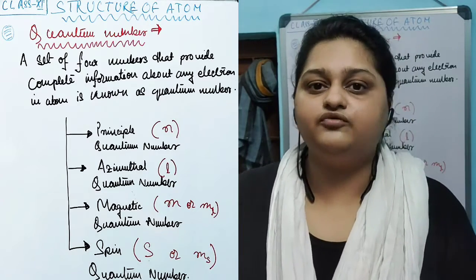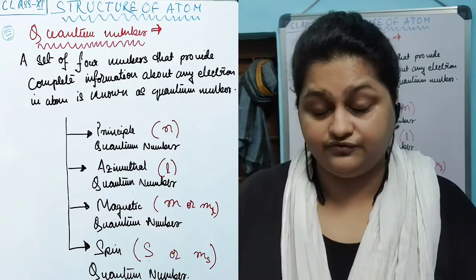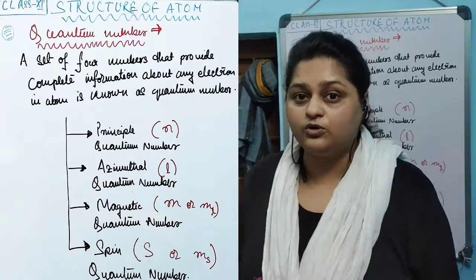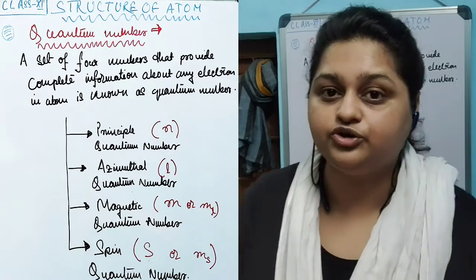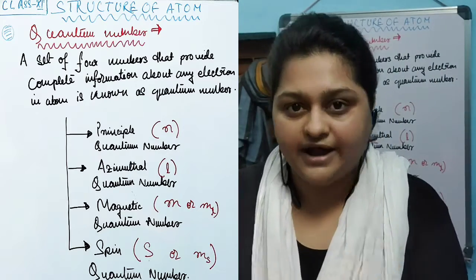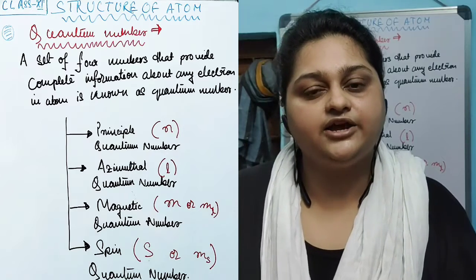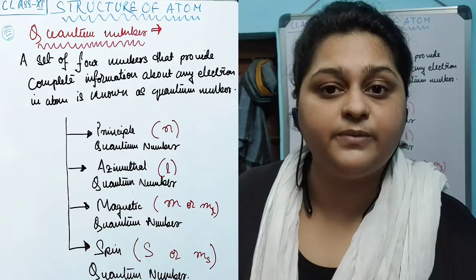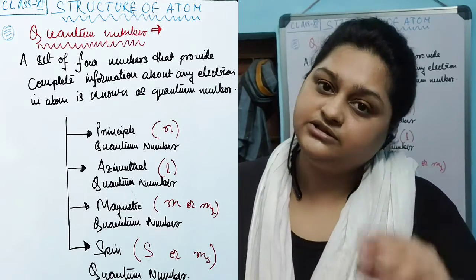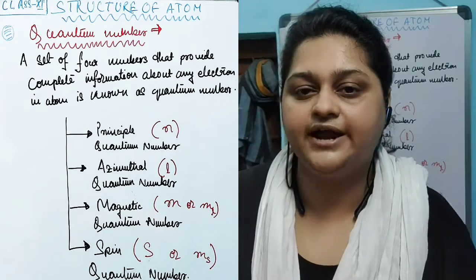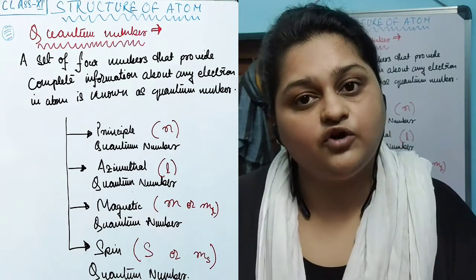Like if you're providing your address and you say which country you're from, you are not going to say that you're from Kolkata, because Kolkata is not a country. You need to provide the country name. In a similar manner, depending on what information you are providing to identify an electron, there are four pieces of information needed. Therefore, four quantum numbers have been assigned to those four different pieces of information.